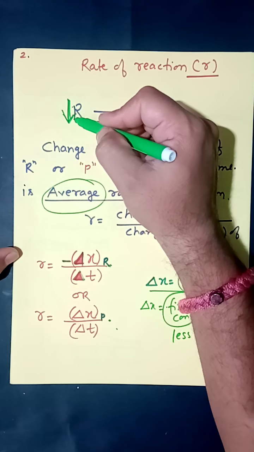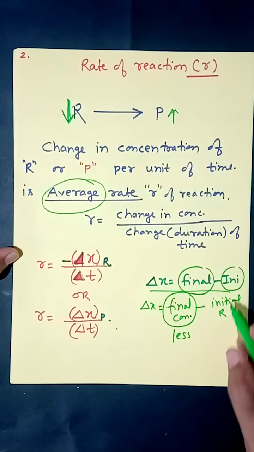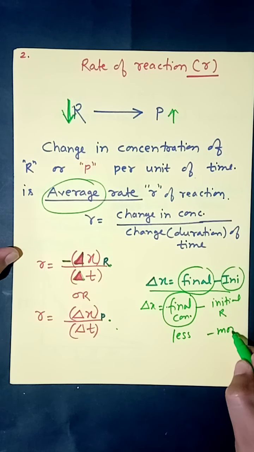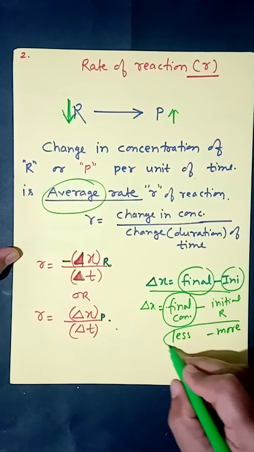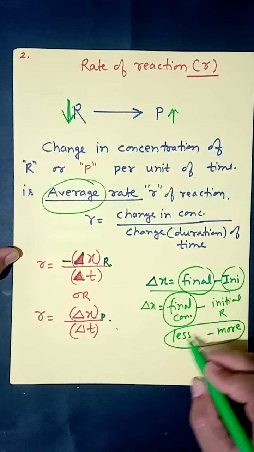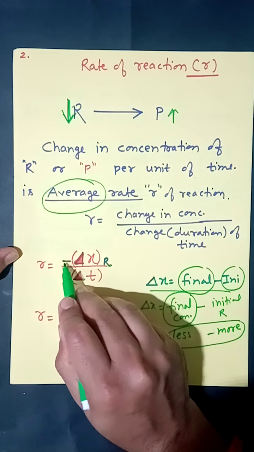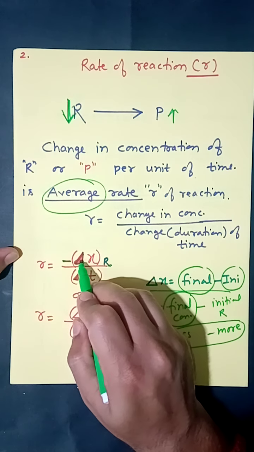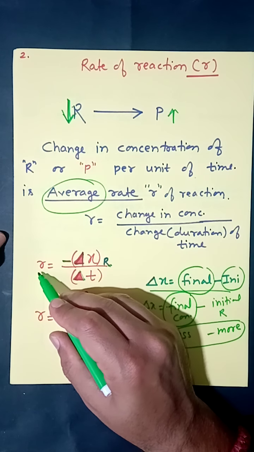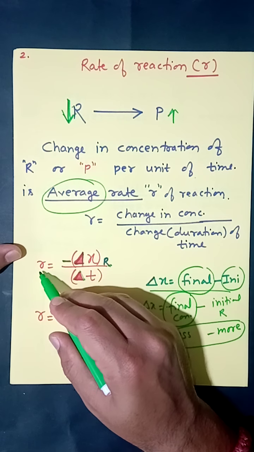So final concentration of reactant is less, initial concentration of reactant is more. The subtraction of this will always be a negative number. Because we already used a negative sign, the negative becomes positive, and therefore we get a positive number for rate of reaction.